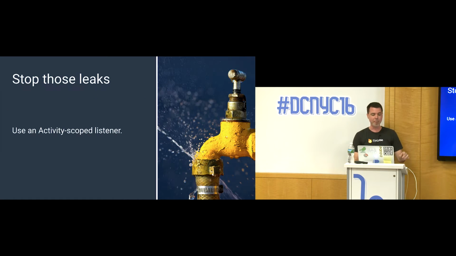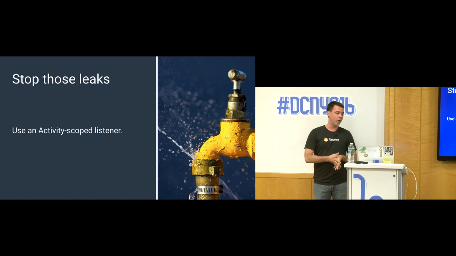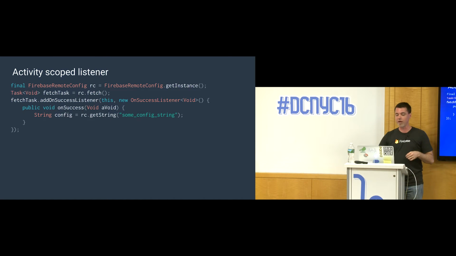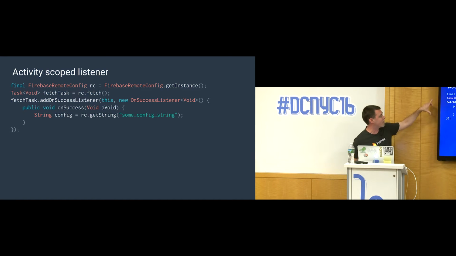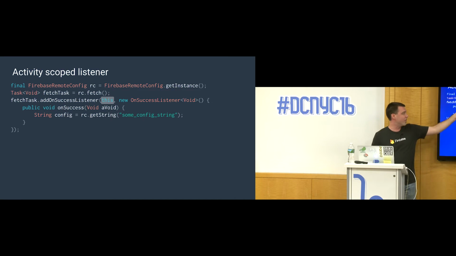So what we can do with the task API is use an activity scoped listener. This is example code that I've modified slightly to use an activity scoped listener. What we do is pass in the activity reference. So this, in this case, refers to the outer activity instance.